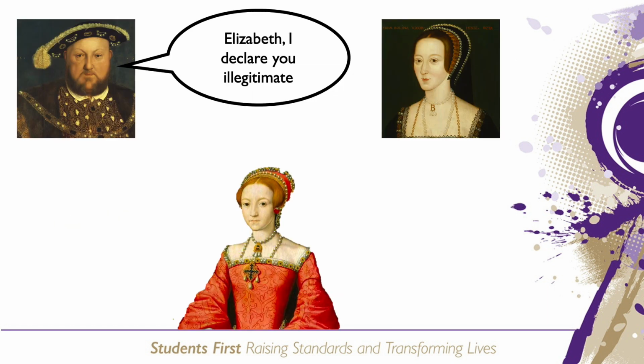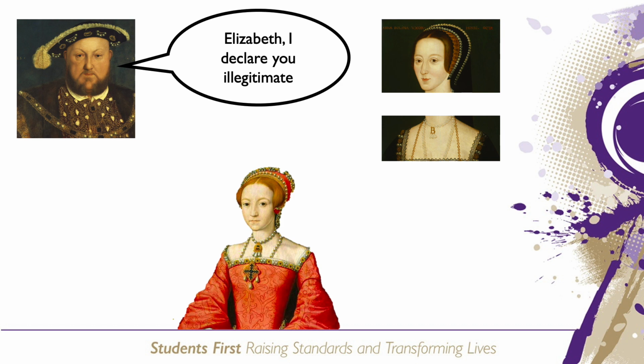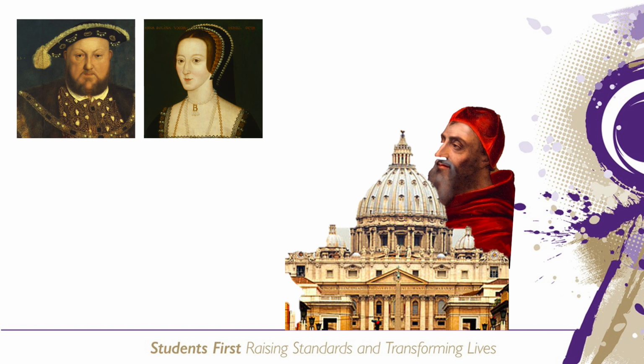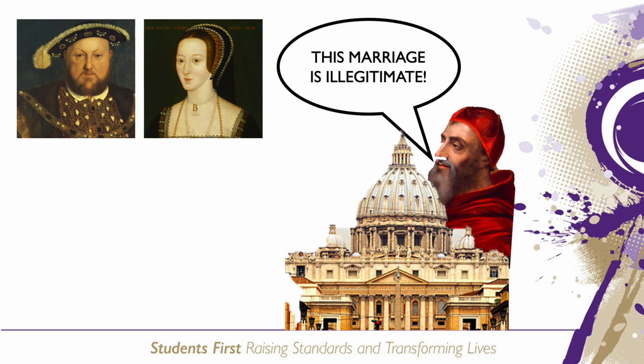One of the first issues Elizabeth had to deal with was the fact that she had been declared illegitimate by Henry VIII, her father, following the execution of his second wife, Anne Boleyn. Henry did later change his mind, but the legitimacy was still questioned, particularly by some Catholics in England. Divorce was forbidden in the Catholic Church, so many Catholics believed that Henry's second marriage to Anne Boleyn, Elizabeth's mother, was not valid, thus making Elizabeth illegitimate.